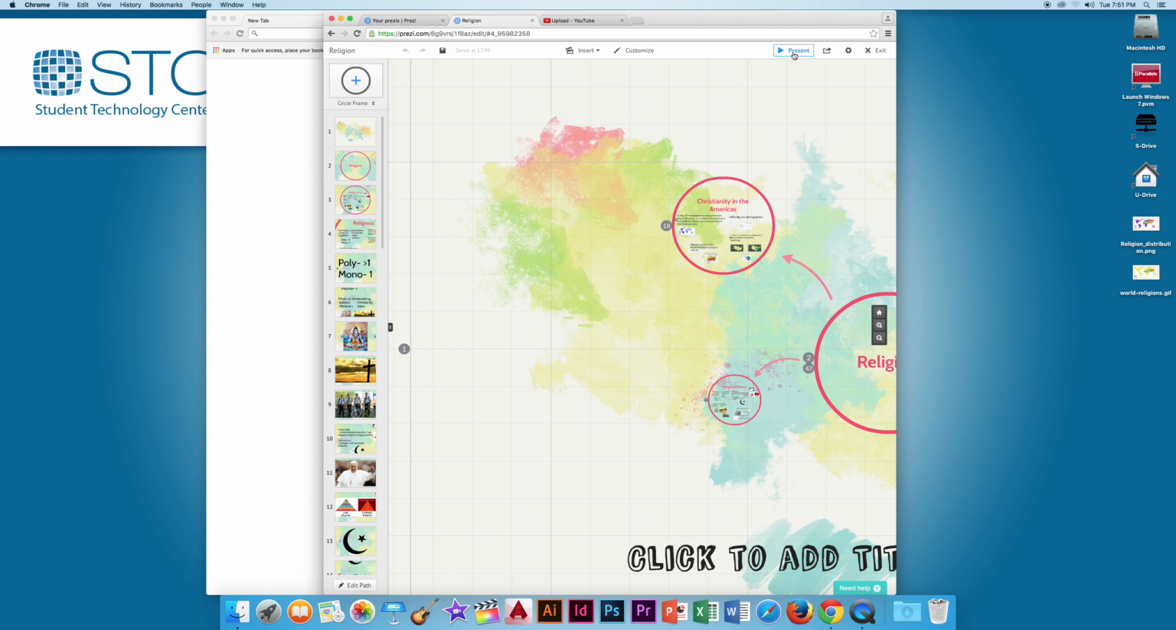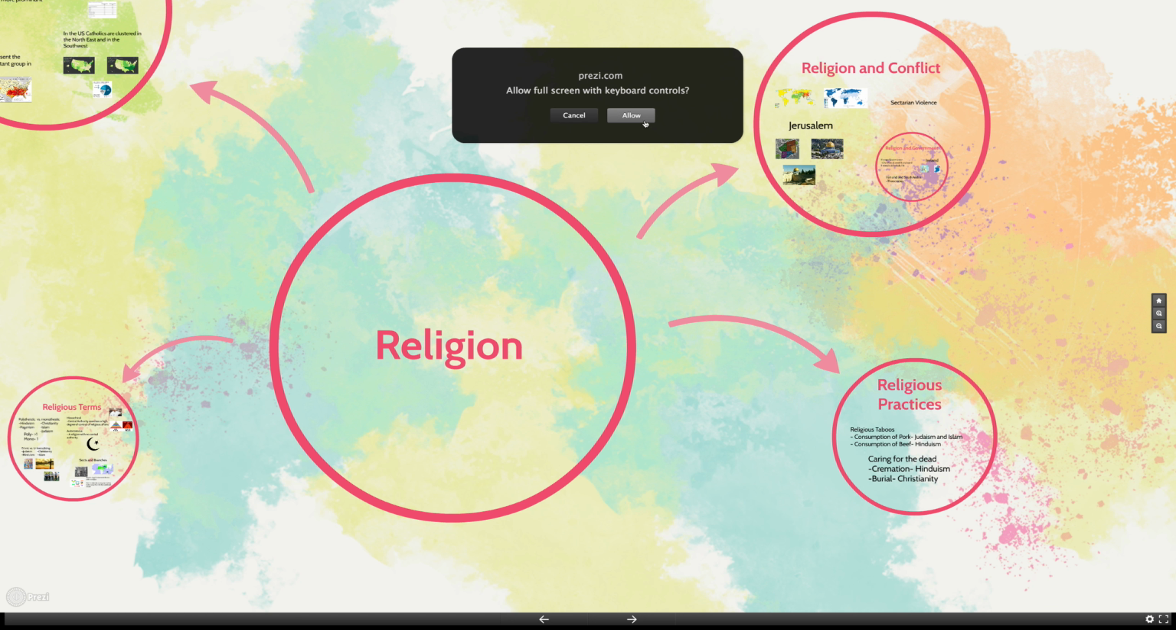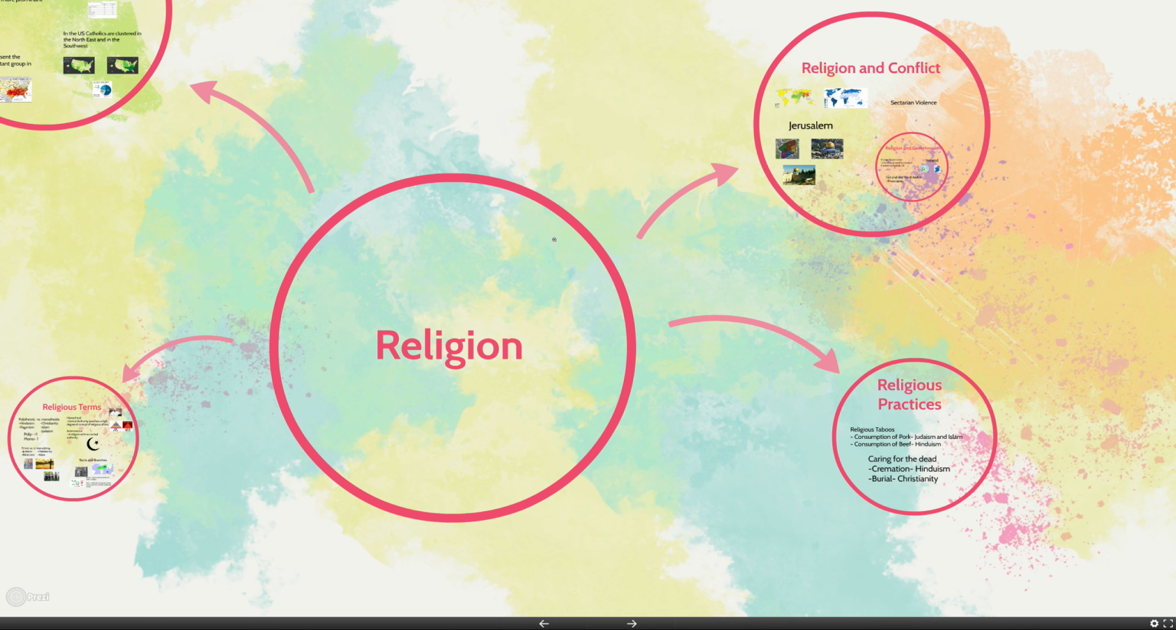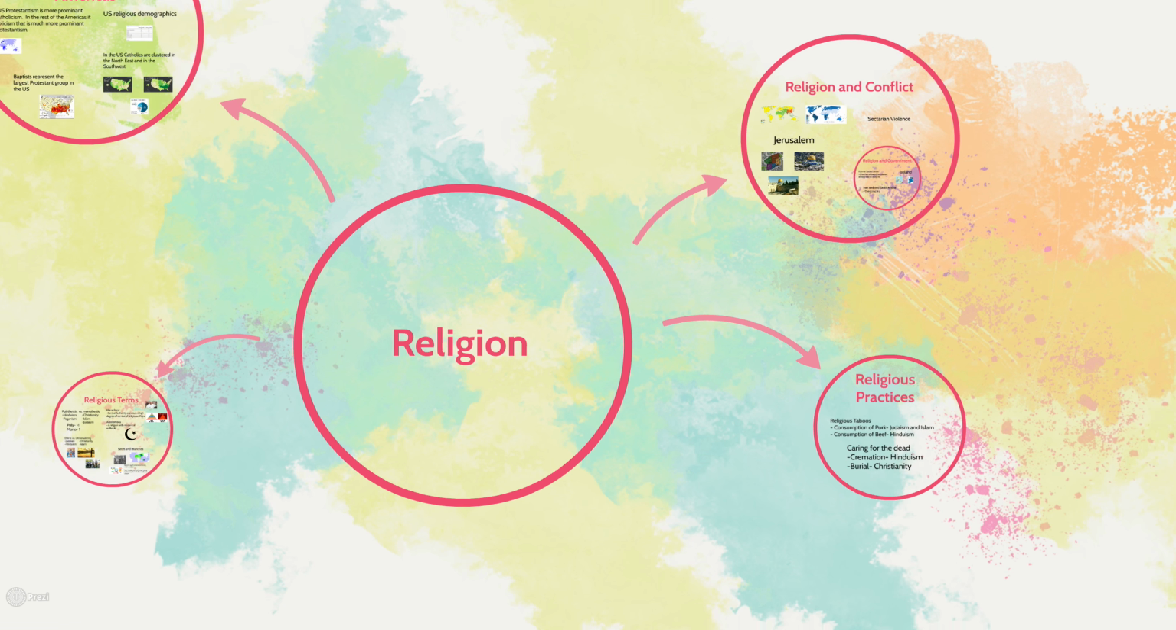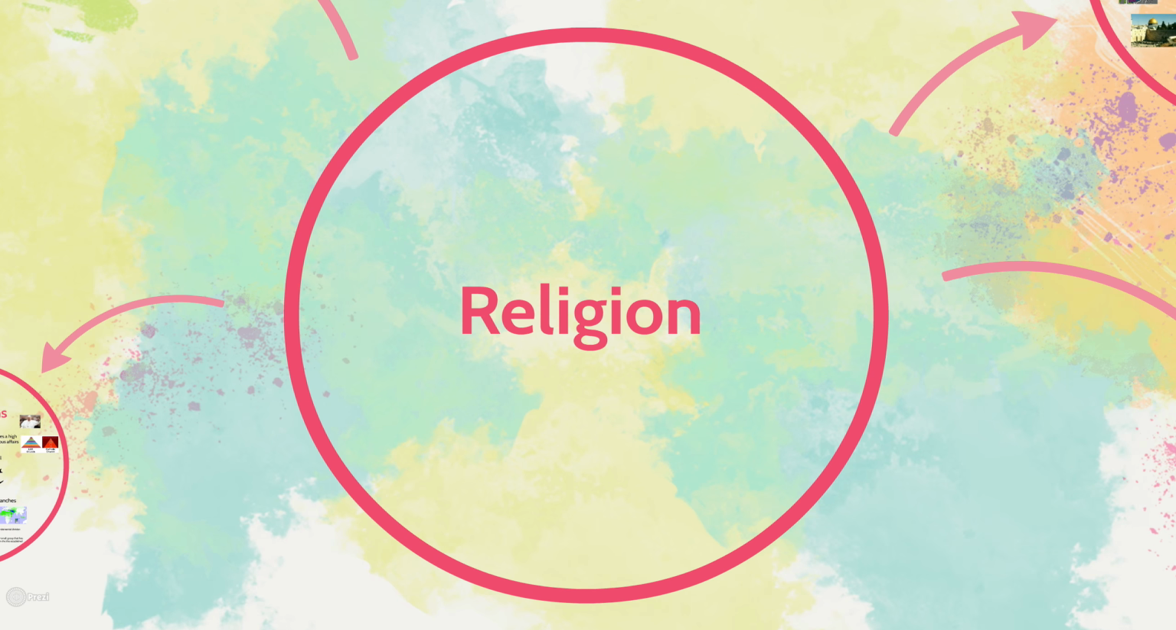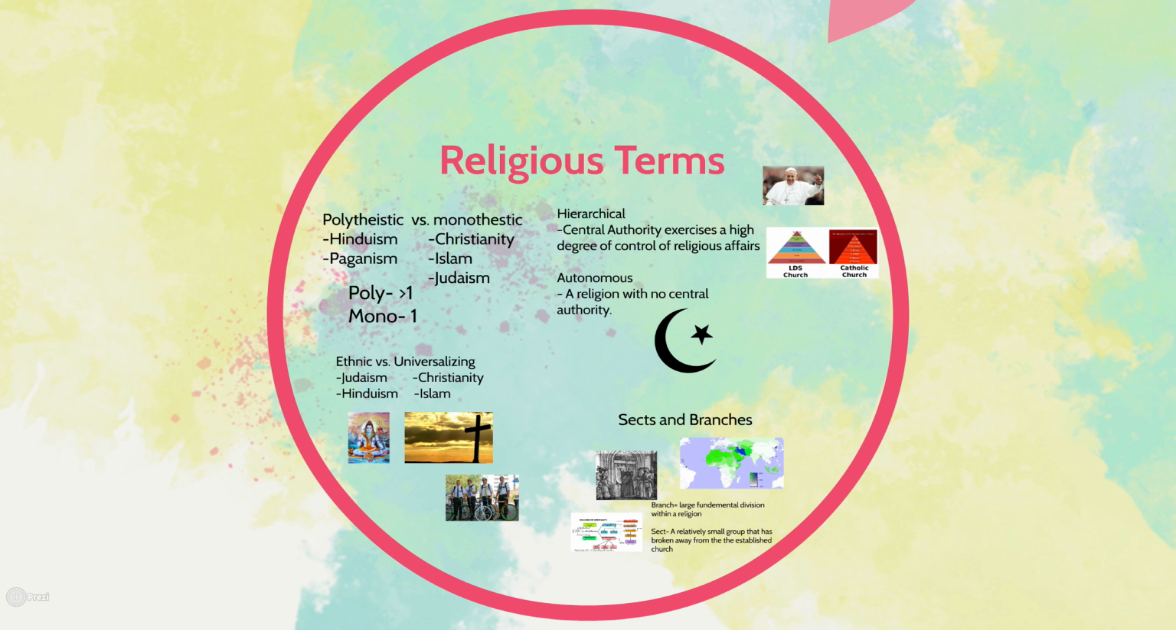This presentation is going to cover the religion aspect of your portion of your test. It's going to be the shortest, but nonetheless just as important. There's going to be some important terms you're going to need to understand. You're going to need to know the differences between polytheistic and monotheistic religions, ethnic and universalizing religions, hierarchical and autonomous religions, and you're going to need to know the difference between a sect and a branch within a religion.